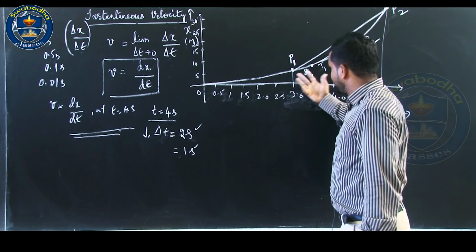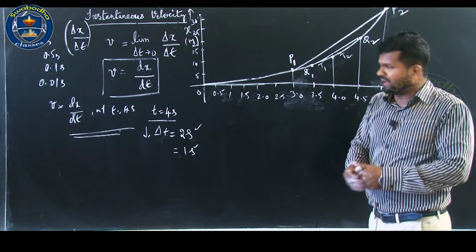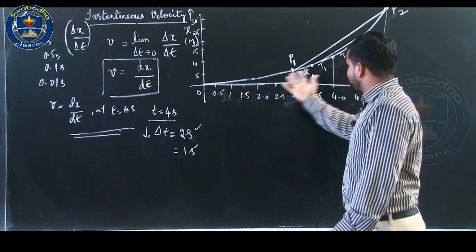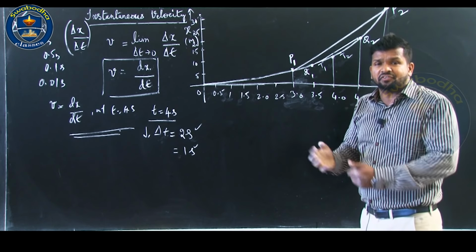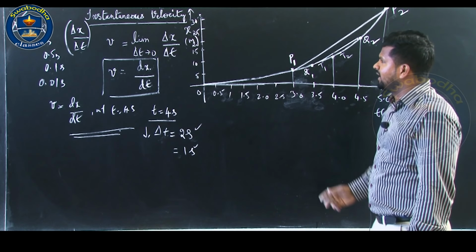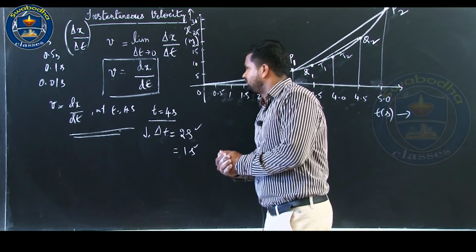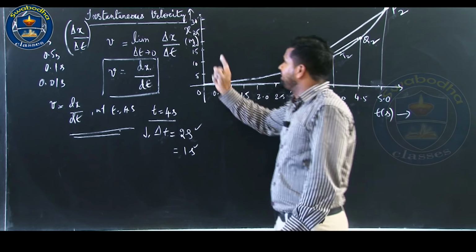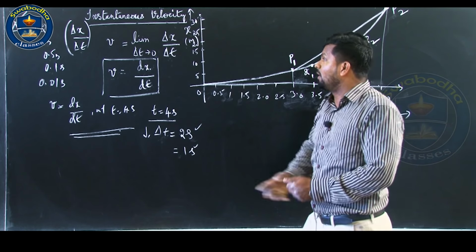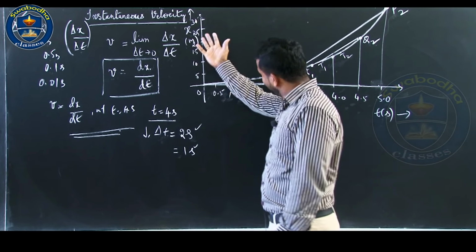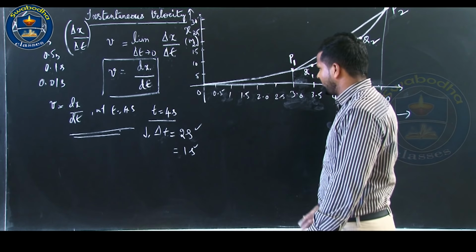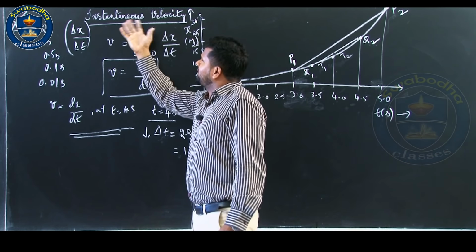So, you are going to use the position time graph. This is not a convenient method to visualize, because you must plot the graph with utmost care, and that is not an easy task. So, this is how instantaneous velocity is defined. It is the limit of average velocity as the time interval becomes infinitesimally small, or as the time interval approaches 0.